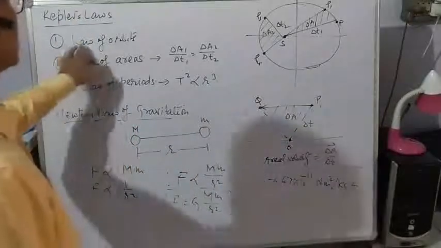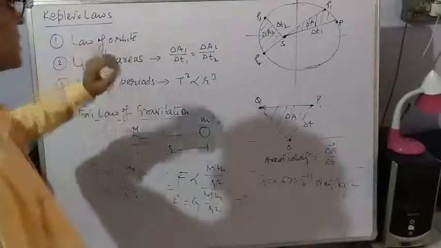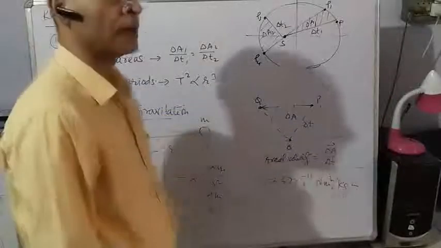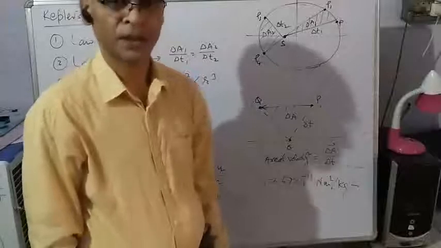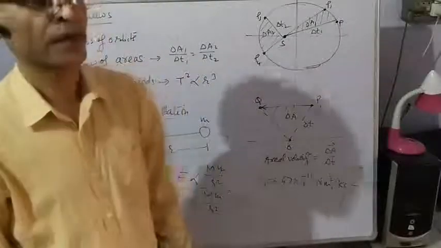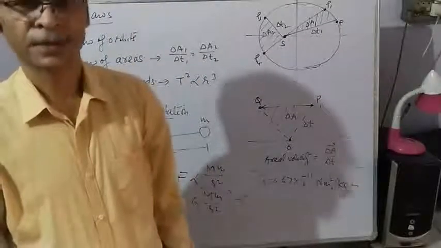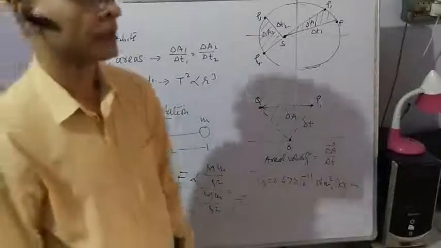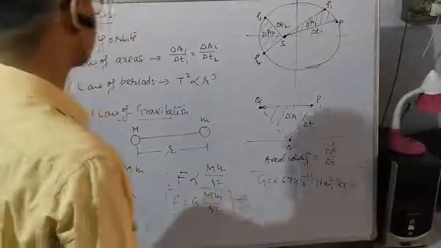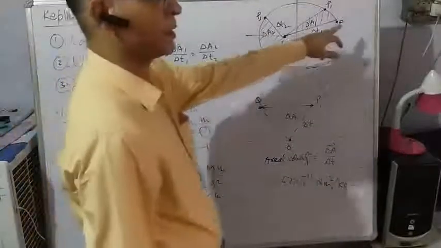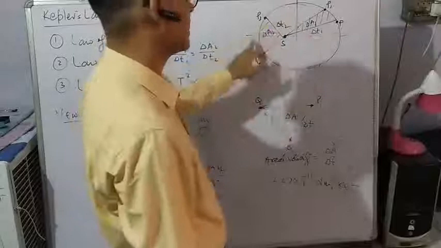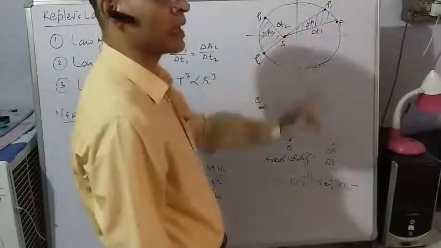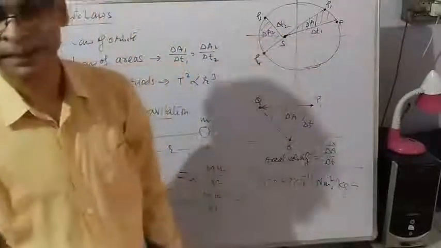The first law is called the law of orbits. I suppose you know different geometrical shapes. One very common shape is the ellipse. The first law says that planets revolve in an elliptical orbit and the sun is located at one of the foci.